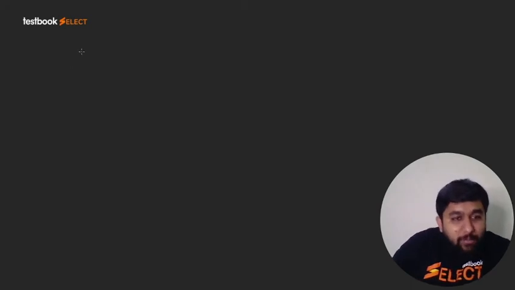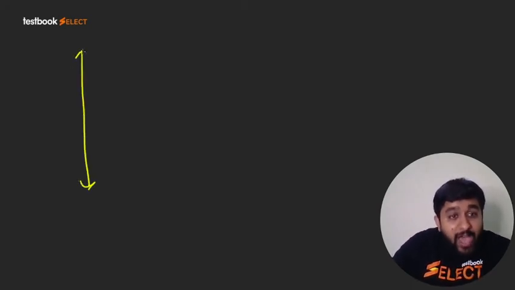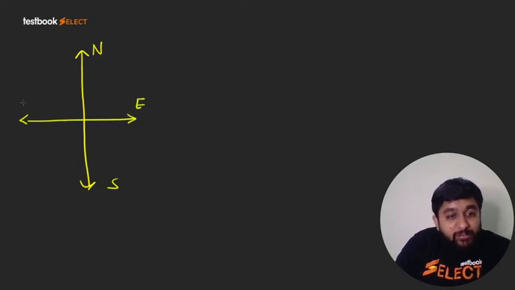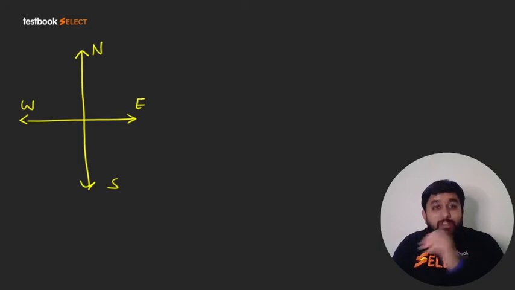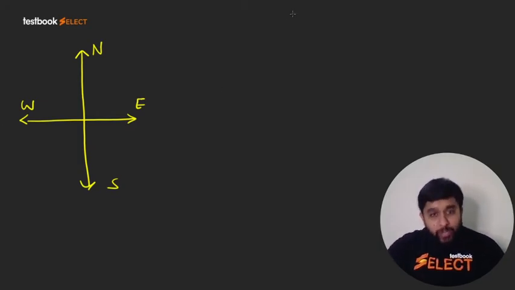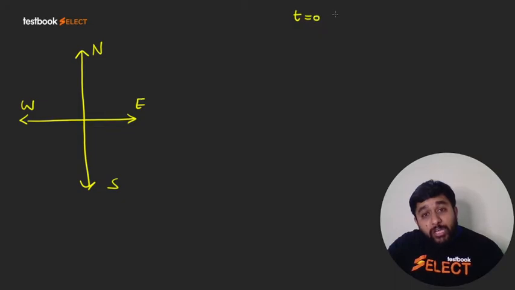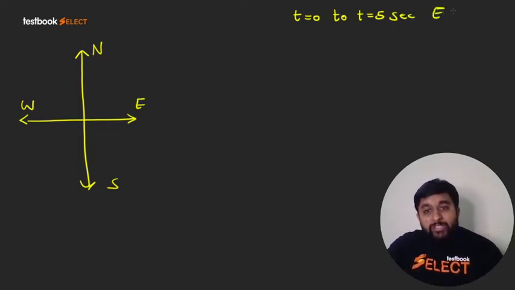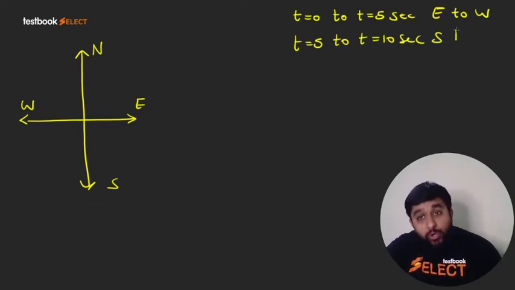Now, for example, let us consider the same question. This is the north direction, this is the south direction, this is the east and this is the west. They say initially the wind is blowing east to west. So let me assume at random that for t equal to 0 up to t equal to 5 seconds the wind is east to west. Then for t equal to 5 to t equal to 10 seconds, we have the wind north to south.